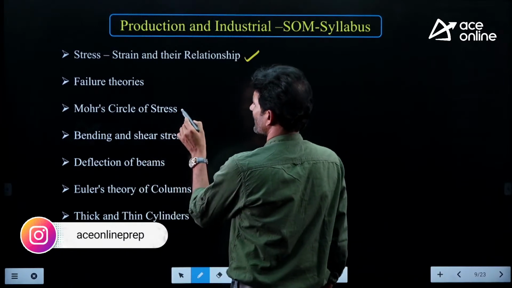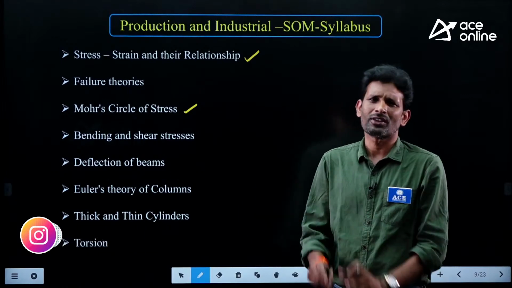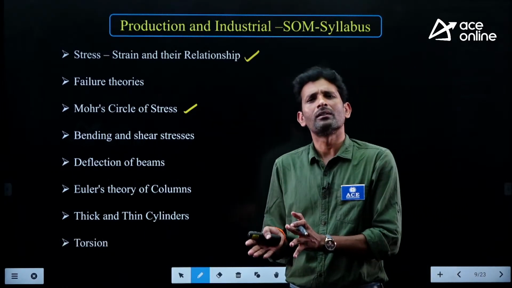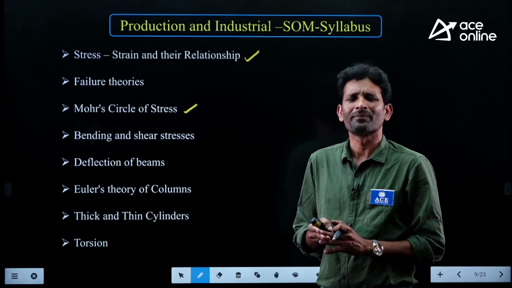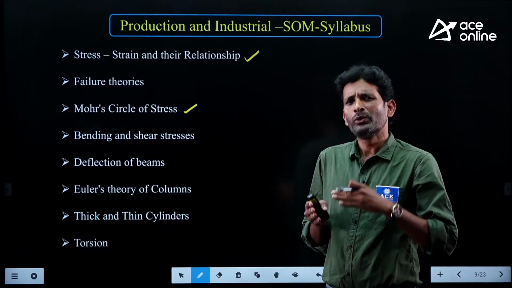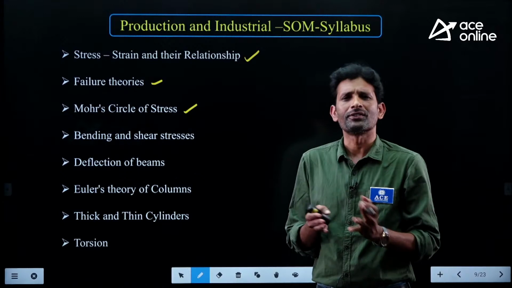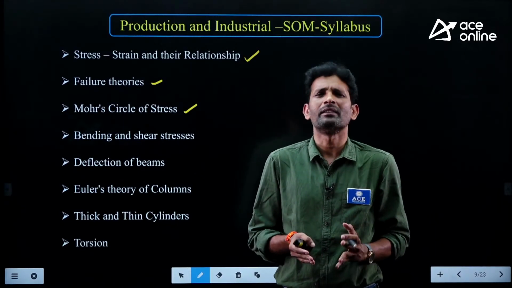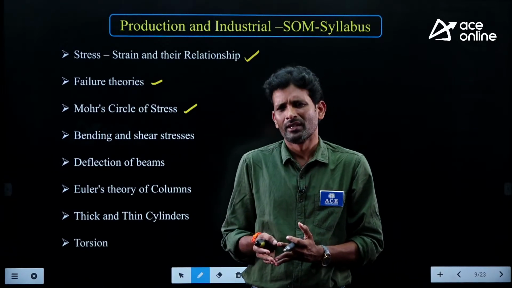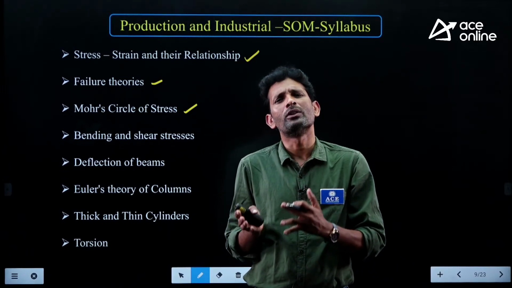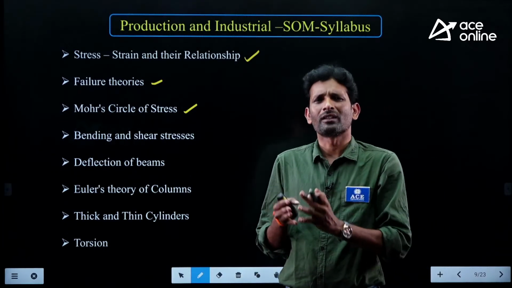After that, Mohr's circle of stress is related to the concept of principal stresses and strains. Once we find the principal stresses and strains for a member under combined loading condition, we use various failure theories like Rankine's theory, Tresca failure theory, Saint-Venant's theory, von Mises theory, to predict the failure condition when the member is under combined loading.